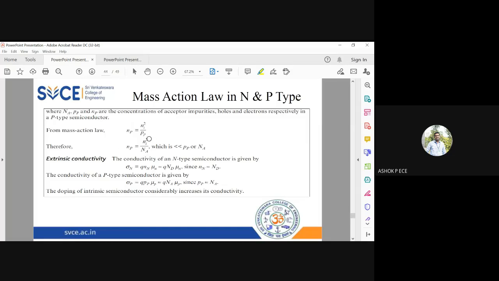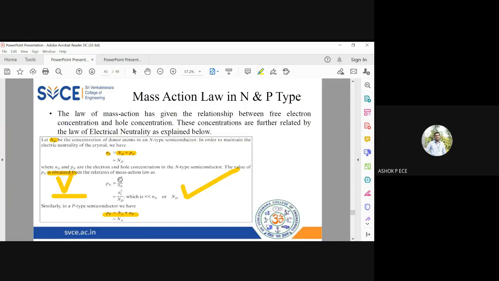So Np equals Ni squared by Na. This is how your mass action law is modified for N-type and P-type semiconductors. See, everything has a logic there. You should not learn things by heart and write an exam. You should know the logic, how things and equations are formed in N-type and P-type semiconductors.